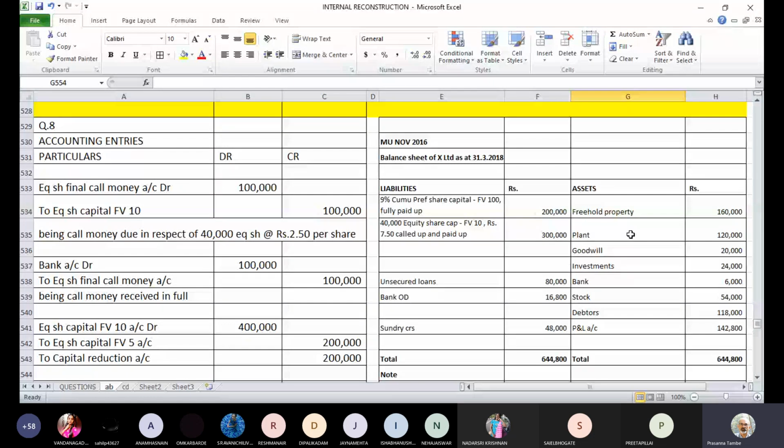We have 2000 preference shares. So for 2000 preference shares, you will give 12 equity shares against 1 preference share. That means we are going to issue 24,000 equity shares of ₹5 each.